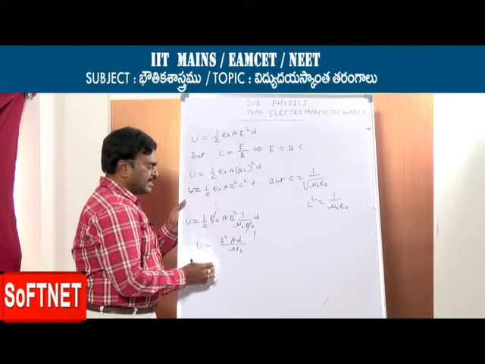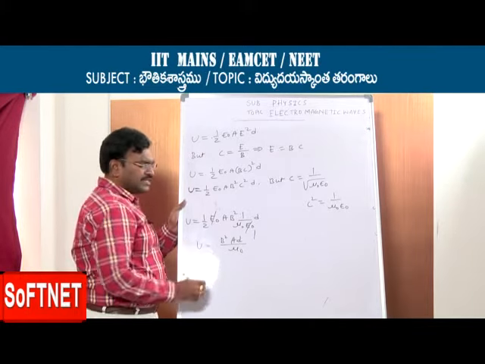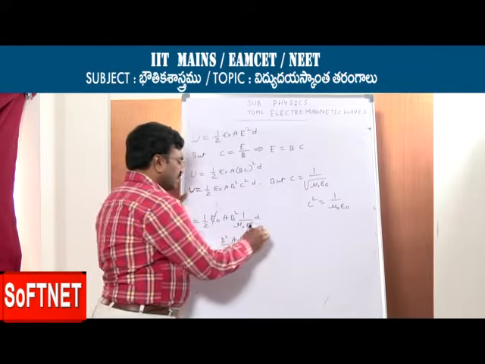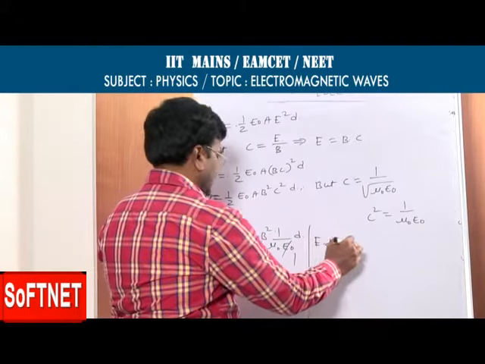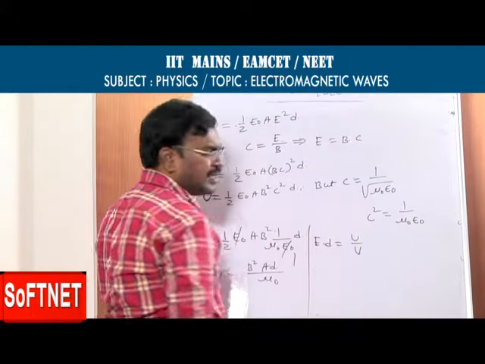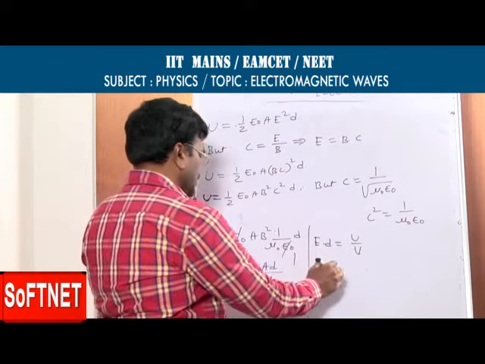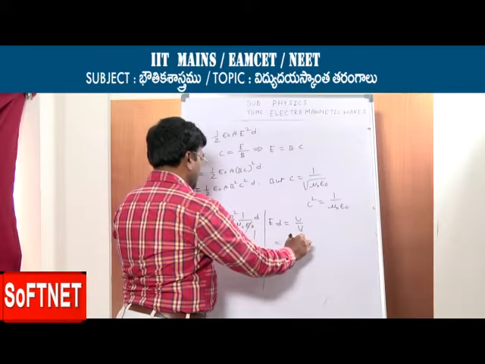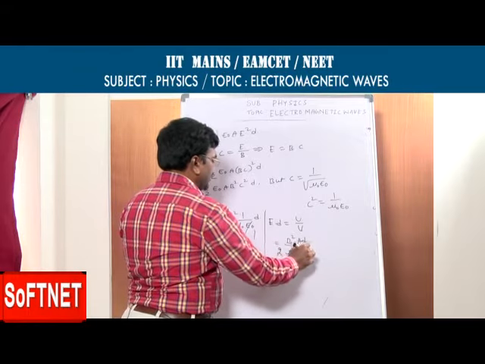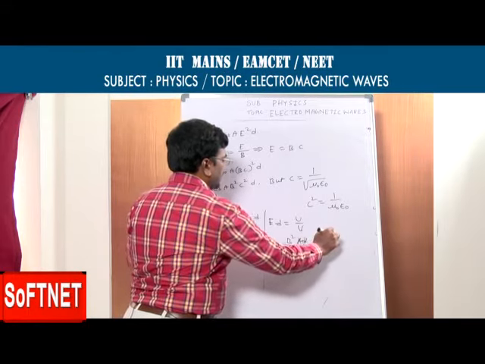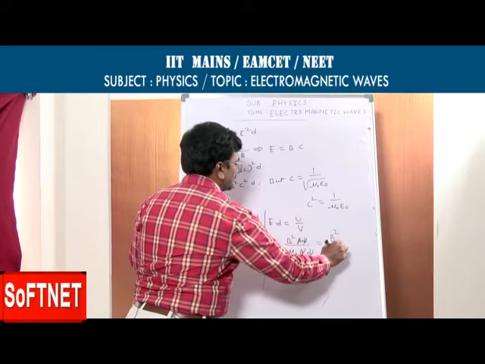And also we calculate the energy density of the electromagnetic wave due to the magnetic field. Energy density is equal to energy by volume. Energy we got is B square AD by 2 mu naught, divided by volume, which is A into D. AD gets cancelled, and we are getting B square by 2 mu naught.